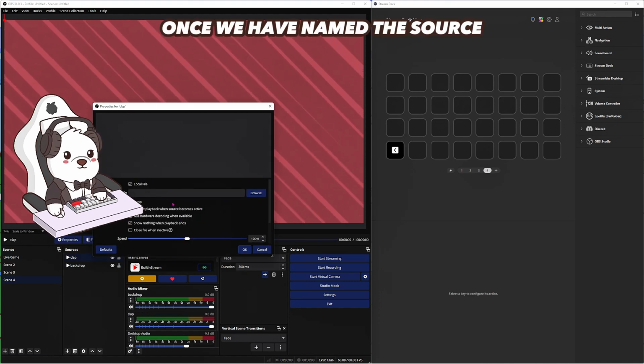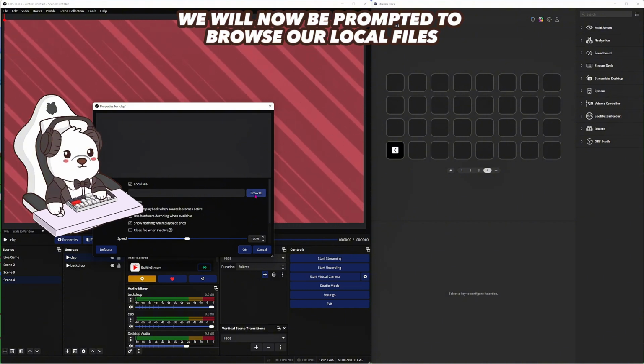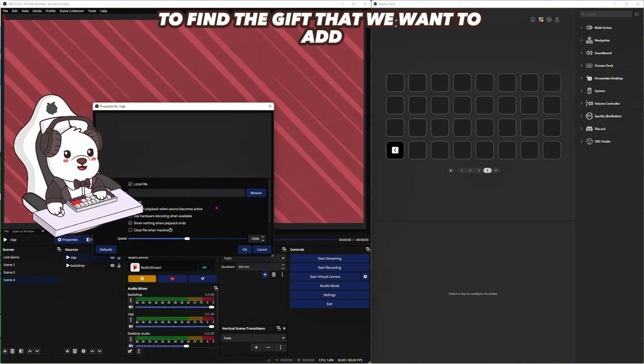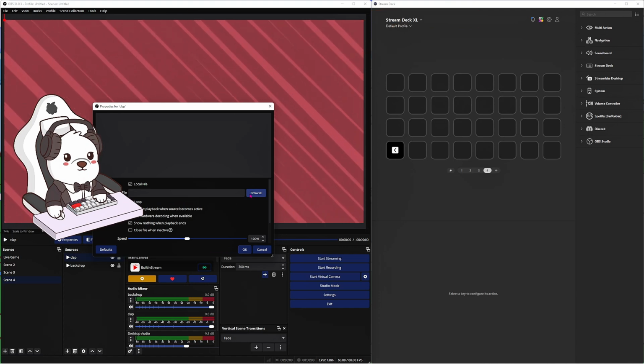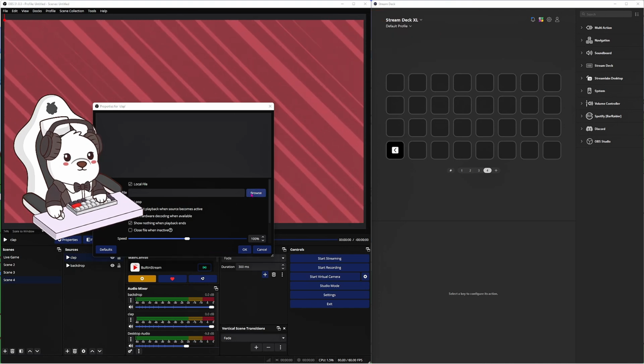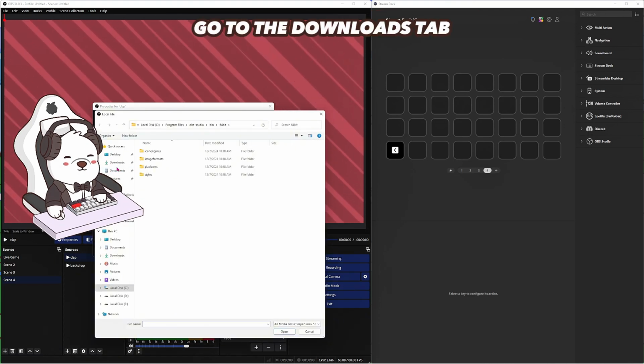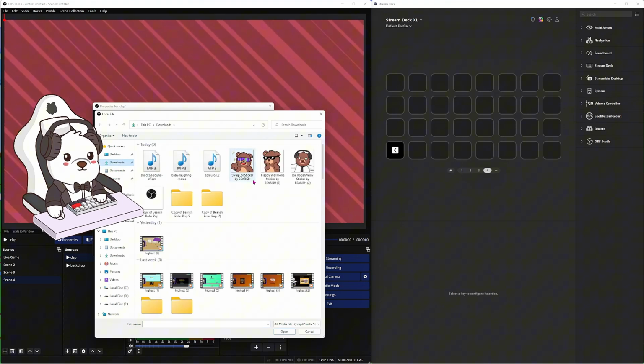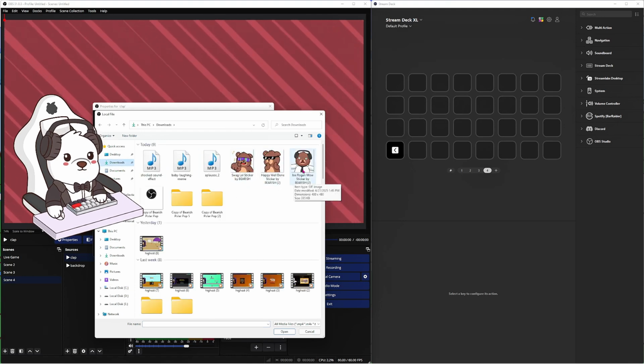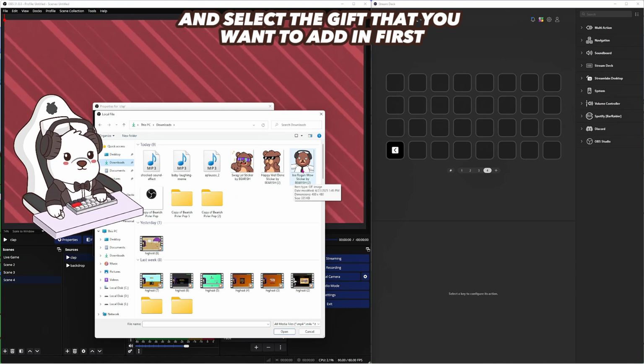Once we have named the source, we will now be prompted to browse our local files to find the GIF that we want to add. Simply click on Browse. Go to the Downloads tab and select the GIF that you want to add in first.